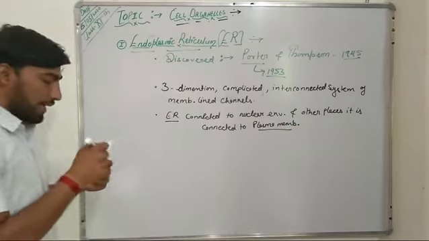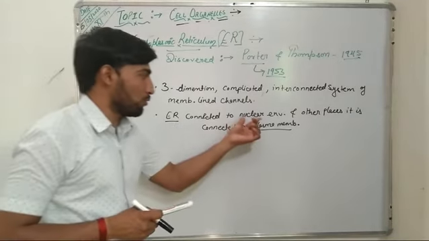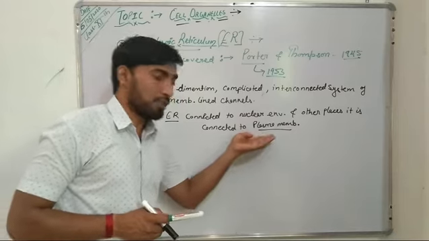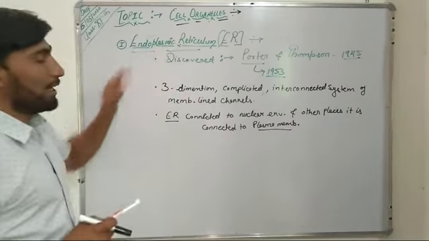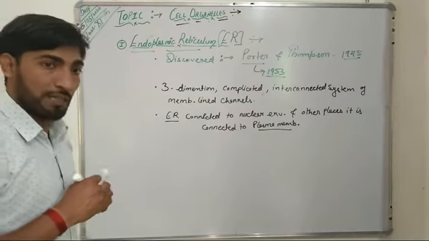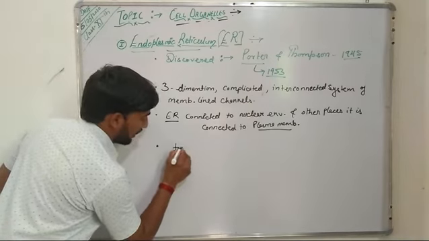So in the cytoplasm, the endoplasmic reticulum is found connected to the nuclear envelope and also to the plasma membrane.